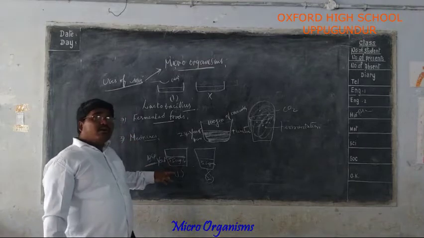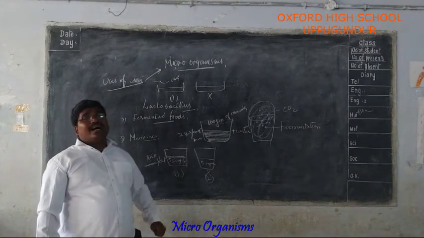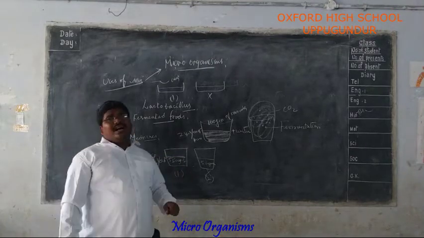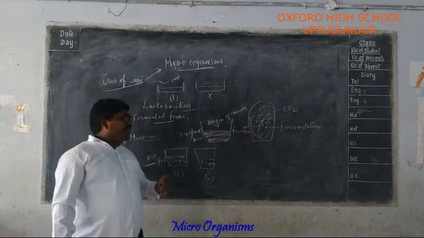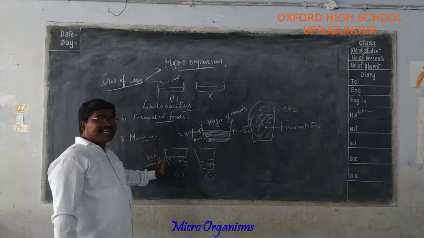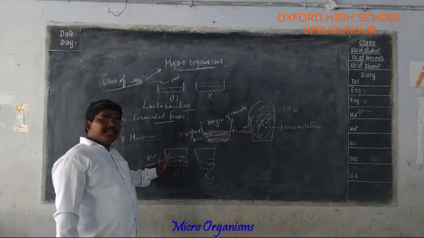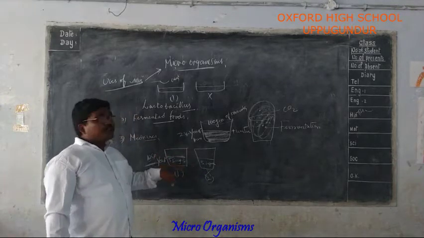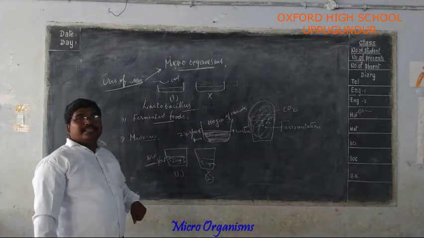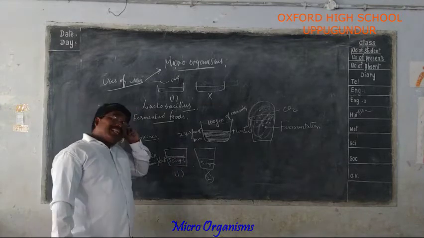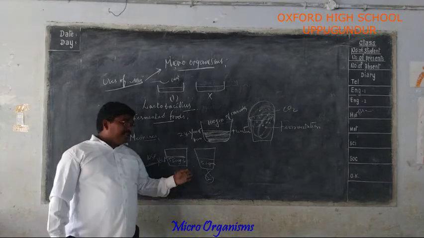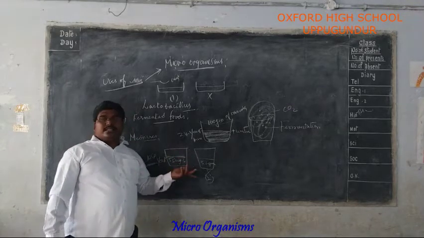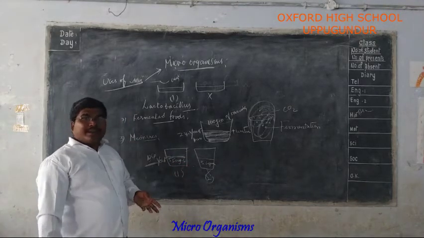In the first bowl, the sugars are converted into alcohol by the yeast. Very important point: the sugars are converted into alcohol by the yeast. This process is called fermentation. The process by which sugars are converted into alcohol by the yeast is called fermentation.